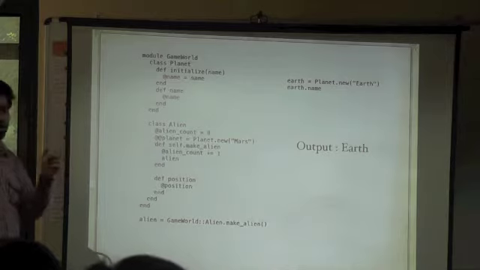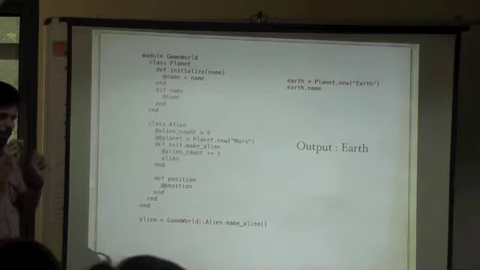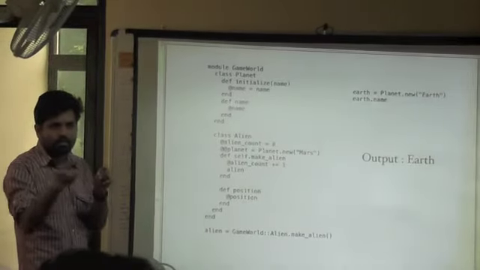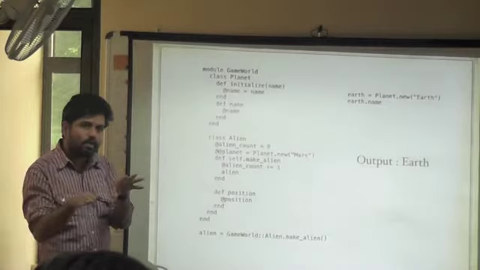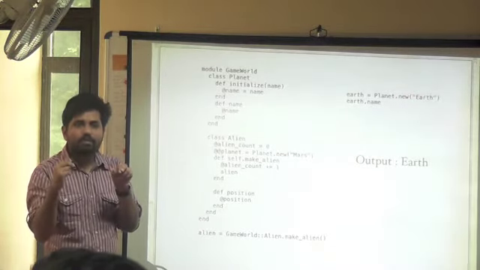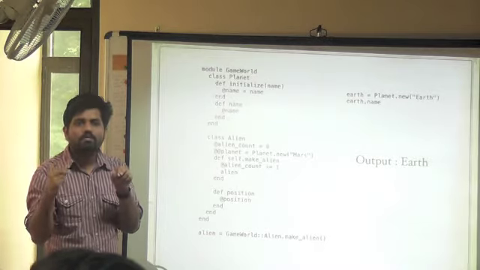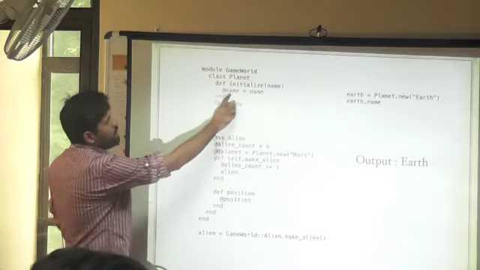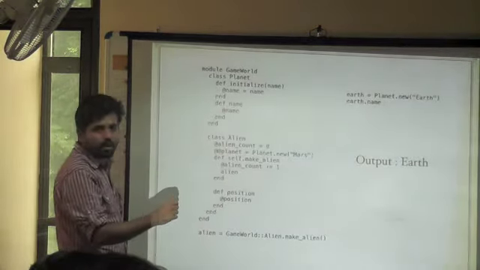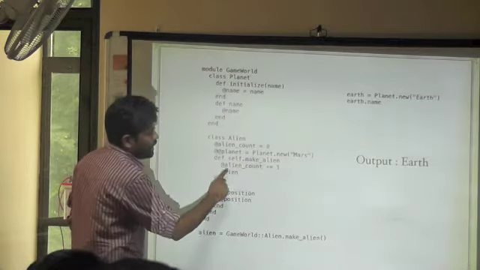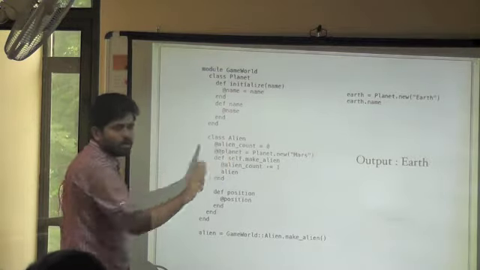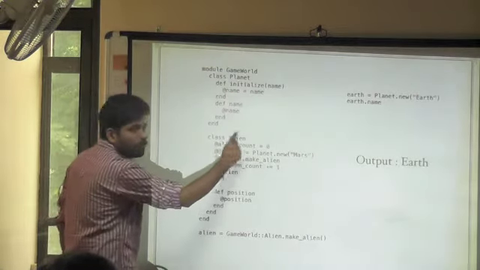There is also a concept called self, which dictates whatever variables you are declaring, the instance variables, where do they go actually? So the distinction is important. The methods are dictated by your defining class, and instance variables are dictated by your defining self. When you say @name here, self is this earth object. When we are saying self.makeAlien, in that case self is this alien object. It's not the class, it is this alien object itself.